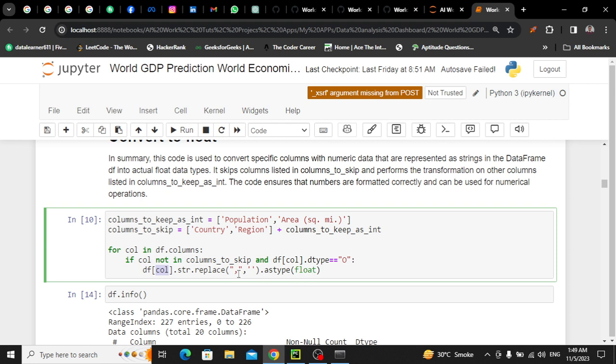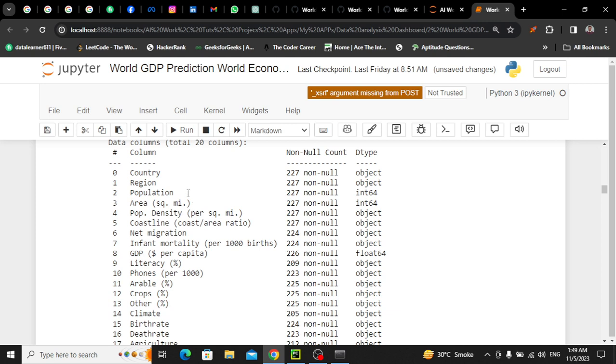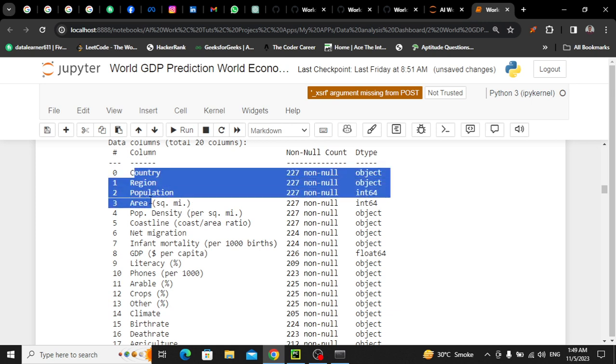But before converting, we have to remove this comma, because within each object type data we have a comma. Yeah, now let me show you again the data types. Now this time check. The first four columns are as they are: country, region, population, area, object, int.